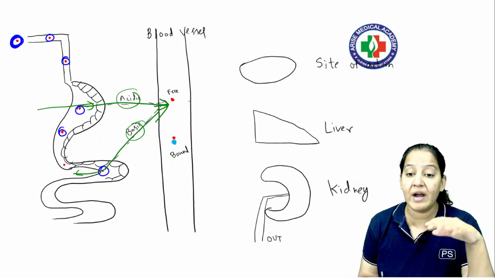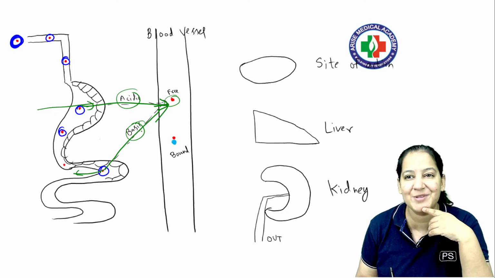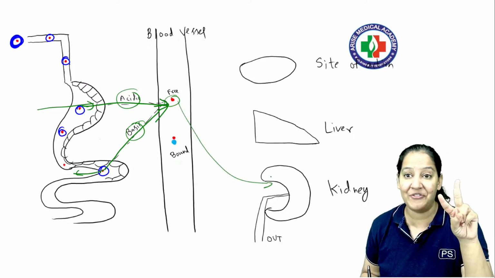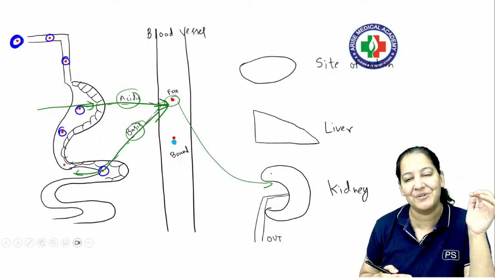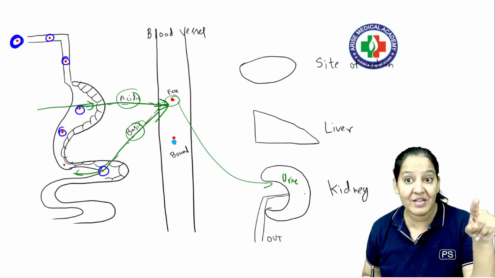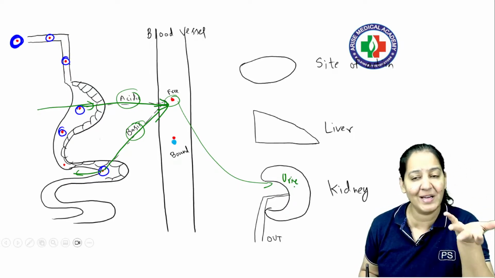But absorption is required for curing a disease. Currently we are dealing with a poisoning case. We do not want absorption. We want excretion. For excretion, the organ is only one, the kidney. We don't have two different organs like the stomach and intestine for absorption. We have only one organ, the kidney. But in the kidney, urine is present, and we can change the pH of the urine. Urine can be acidic, can be basic, by giving certain drugs.